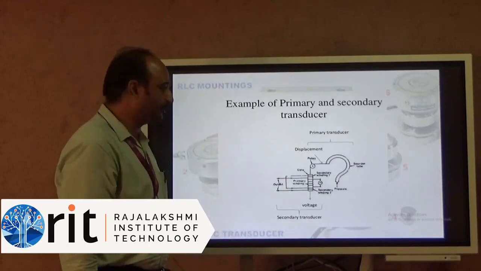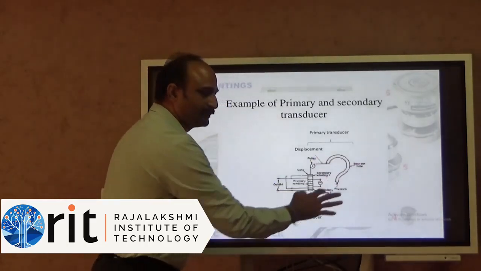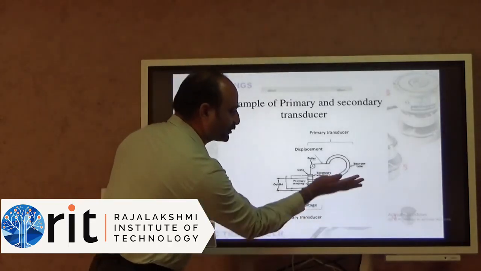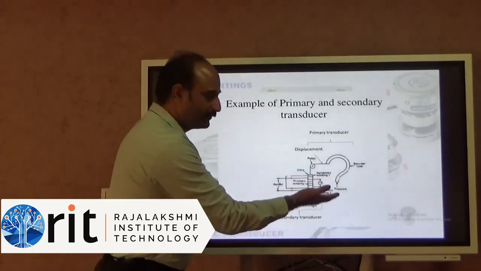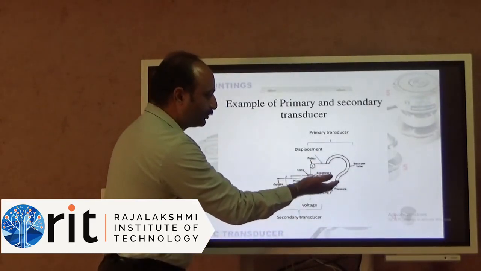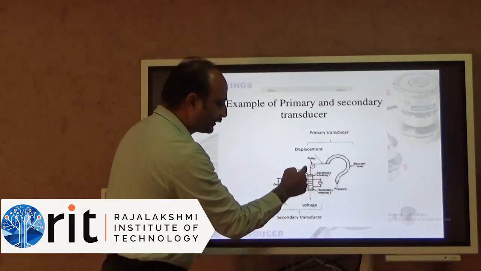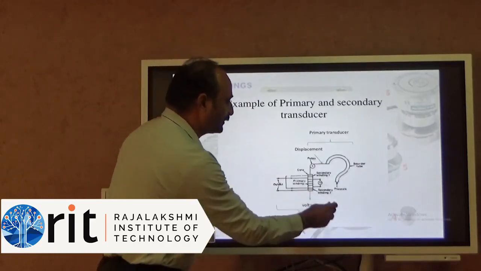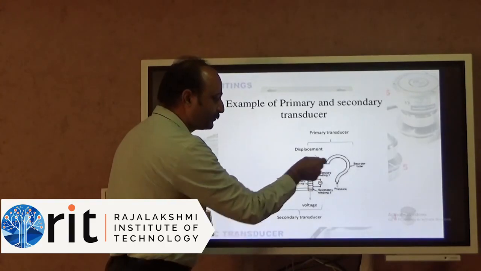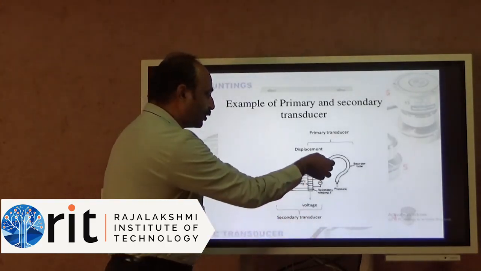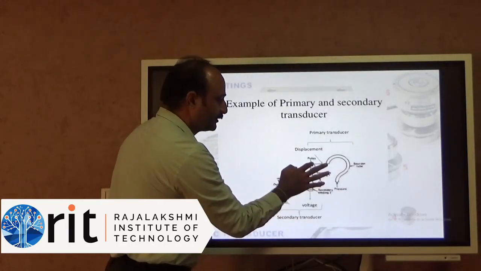So we will see one example. This is a Bourdon tube. So this is to measure the pressure. When pressure is given to this Bourdon tube, this exerts. The end point of that Bourdon tube is connected to the pulley. So when there is a movement or a pressure here, this pulley will pull that chain or a thread-like thing. So this will be moved. So this is an input, this is your output.